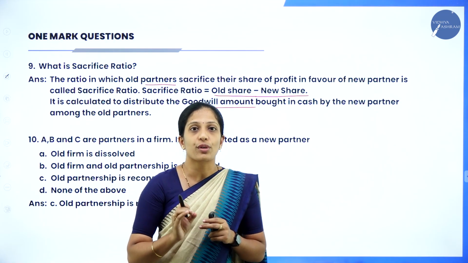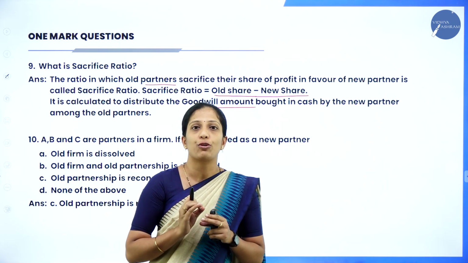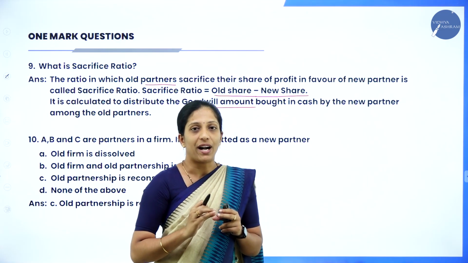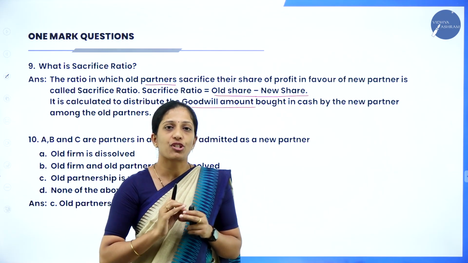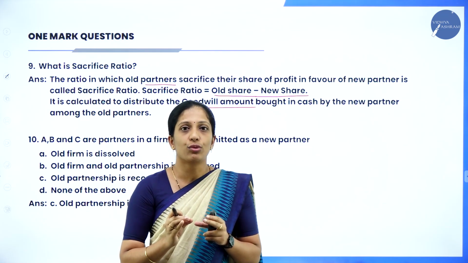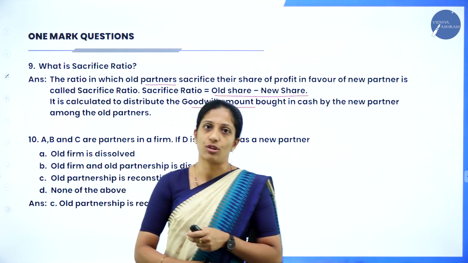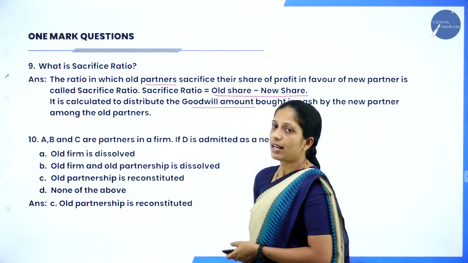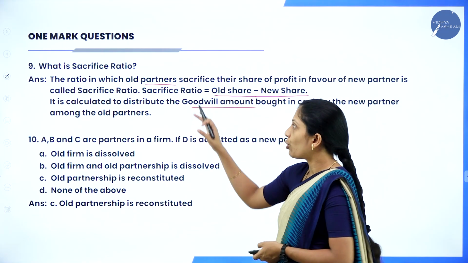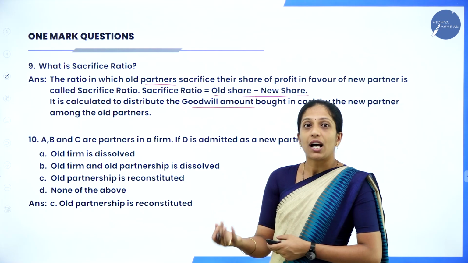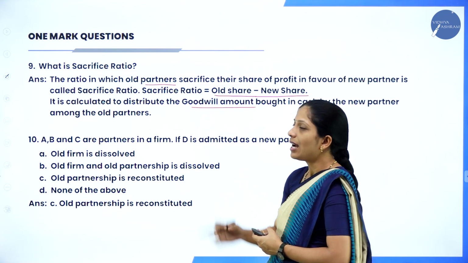In order to distribute the goodwill which is brought by the new partner among the old partners. Whatever amount is brought by the new partner as goodwill has to be distributed to the old partners in sacrifice ratio. For that reason, we have to calculate sacrifice ratio. So hope you are clear about this question. If they ask for 2 marks also, you can write the answer.